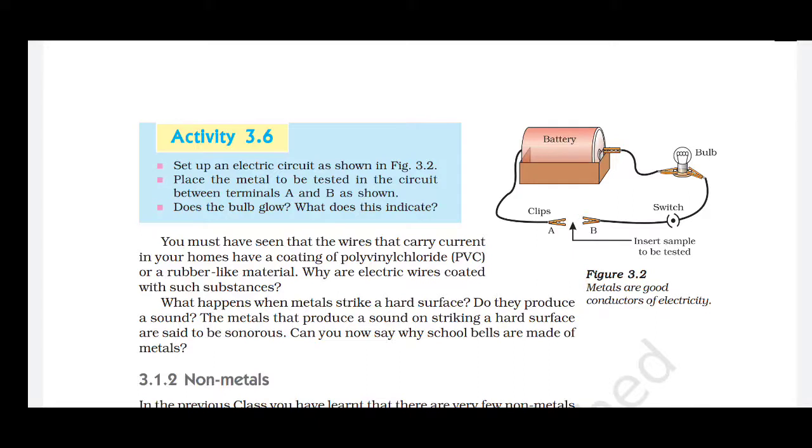Now the last property of metals is that they are sonorous. Sonorous means that on striking it hard it will produce sound. Because of this, bells are made of metal. In earlier times, you would have seen in movies, or at school, the peon goes and beats an iron plate with a wooden rod, and thus they come to know that the lecture is completed or it is time for dispersal of the school. So why were they using metal? Because of this property to produce sound.